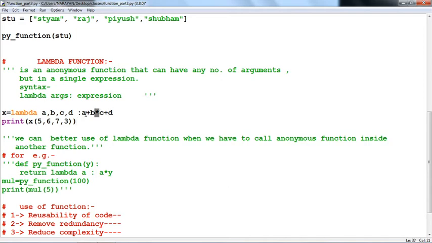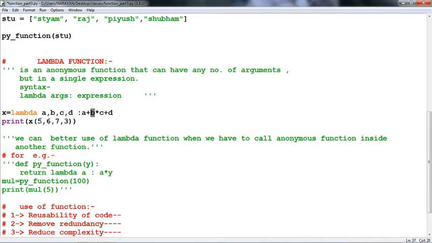We can have any number of variables, but the expression is single. Expression must be single. We can use more than 2 variables, 3 variables, 5, 10, 100 variables, but we have to keep this fact in mind that the expression will be single. In one expression, we can have any number of arguments.